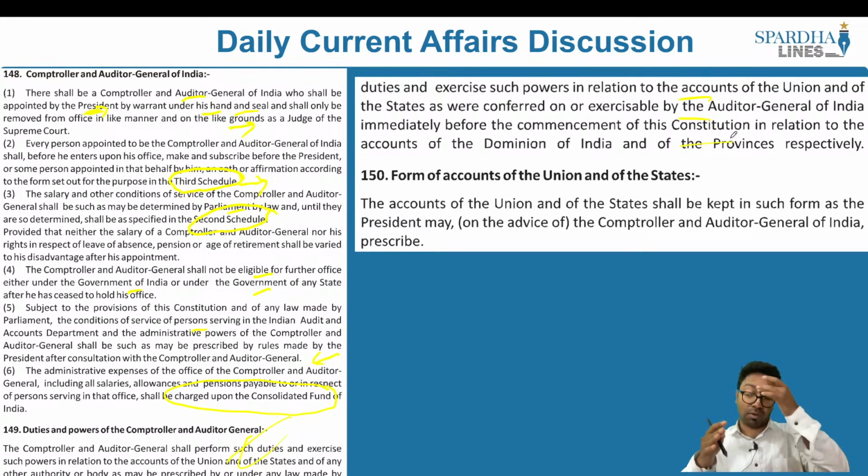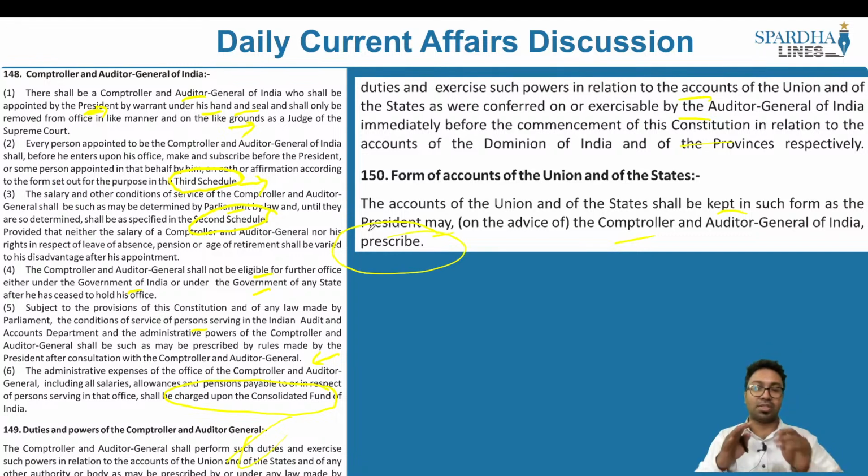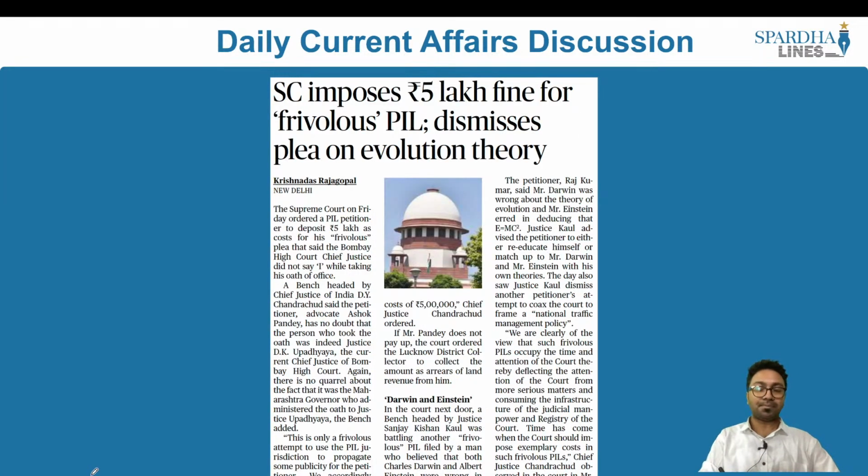So we have Article 149, which says that Parliament has certain laws, and these laws will define the powers and the functions given to the Comptroller and Auditor General. The accounts of the Union and the state shall be kept in such form as the President may, on the advice of the Comptroller and Auditor General, prescribe. So these are some of the functions with respect to the Comptroller and Auditor General. Now let's look into the next article.